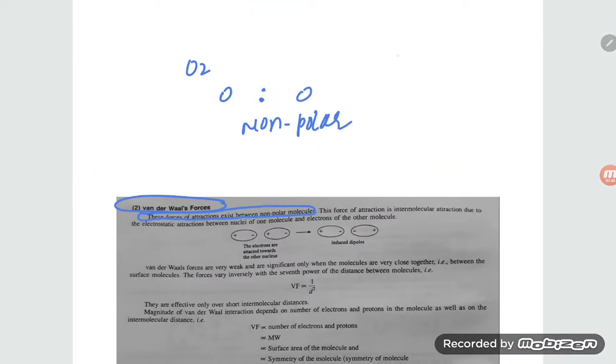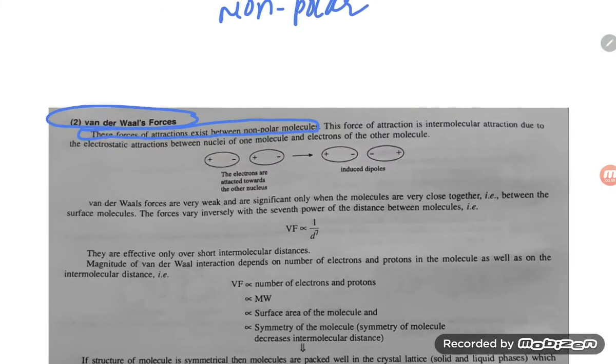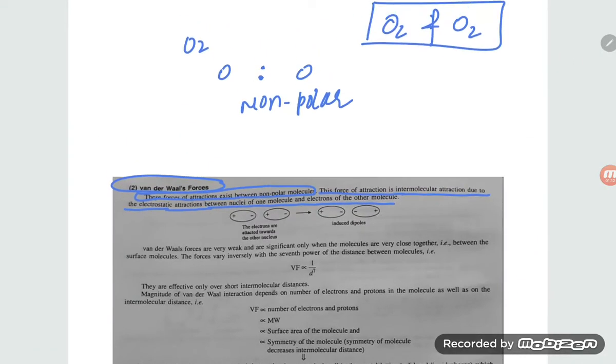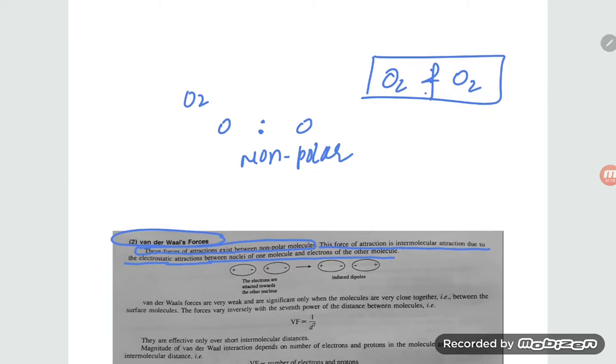One O2 is one molecule, and again O2 is another molecule. Between these molecules, whatever force of attraction exists, that is what is known as van der Waals forces. They are saying this force of attraction is intermolecular attraction due to the electrostatic attraction between the nuclei of the molecule and electrons of the other molecule. This is known as intermolecular attraction.